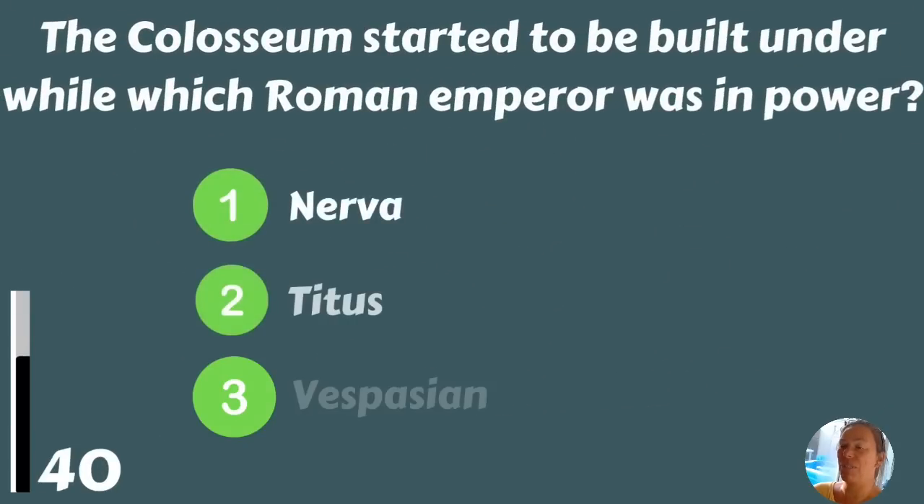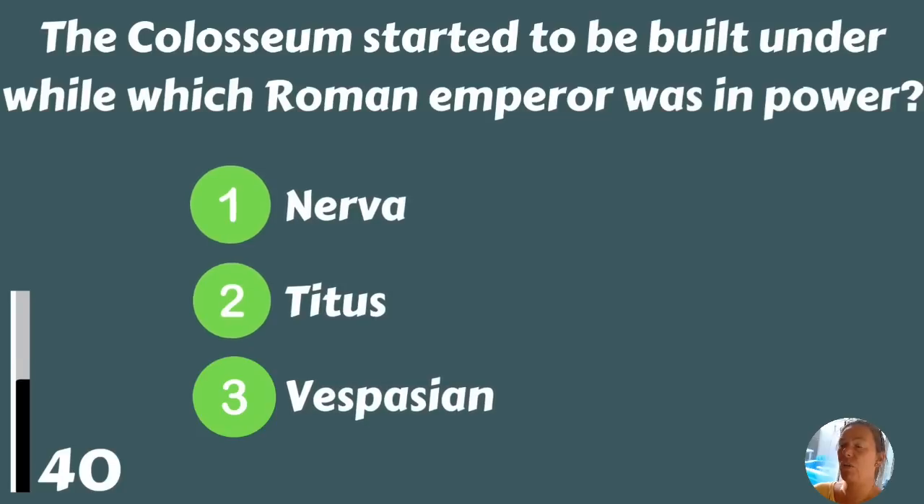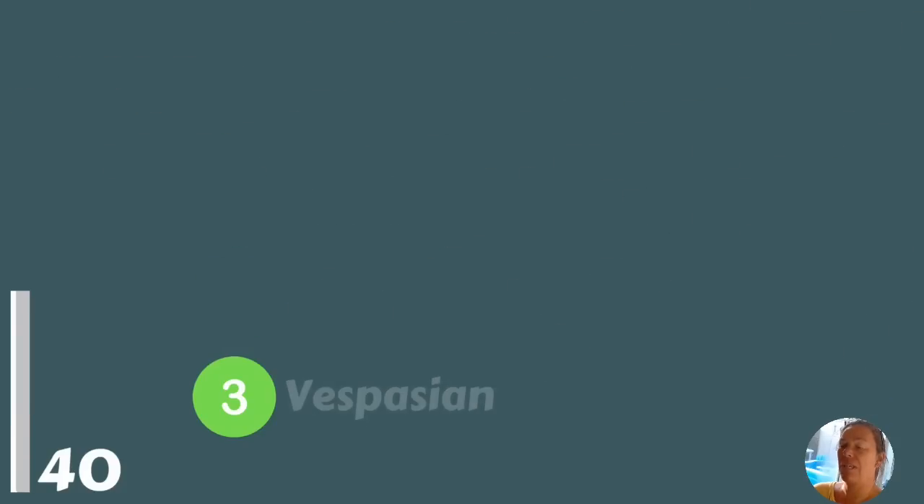Colonialism started to be built under which Roman emperor, while he was in power? Nerva, Titus, or Vespasian? Vespasian.